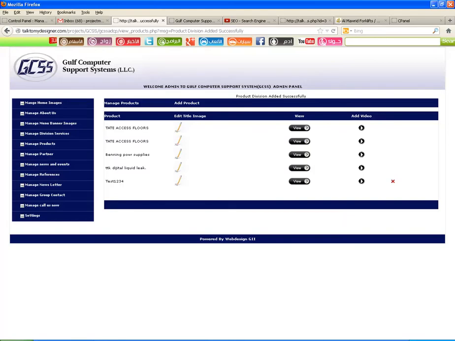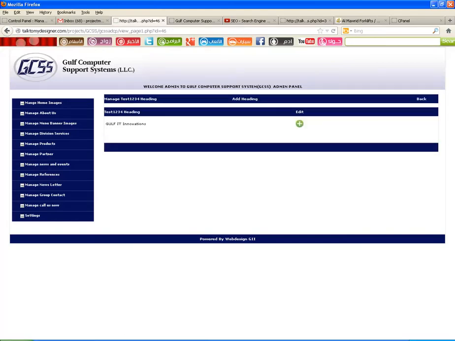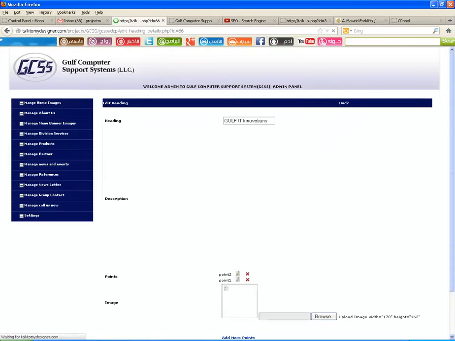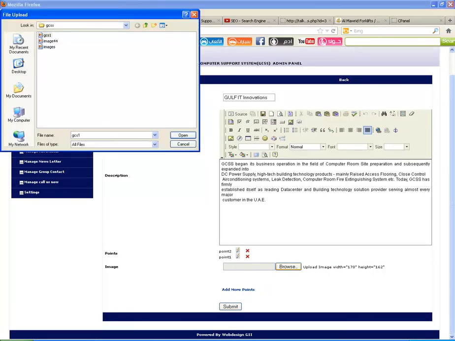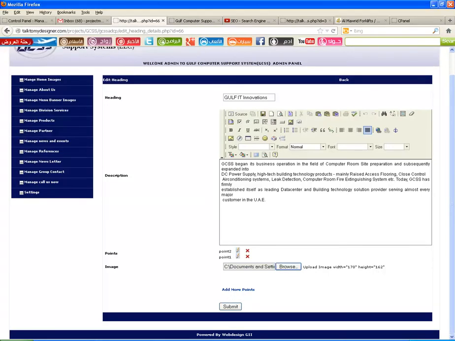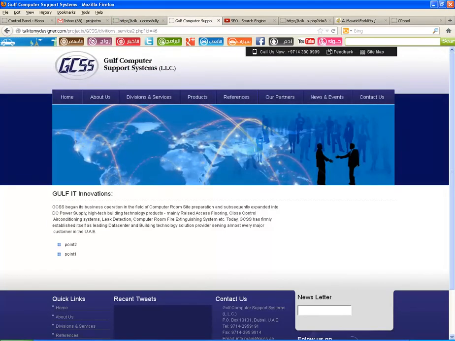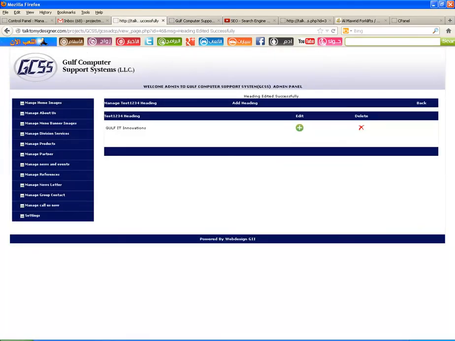Okay, if you want to edit, you can go for view and there is an option for edit. You can edit there. Here see, here content came, picture as well as the point that you have entered in the control panel.